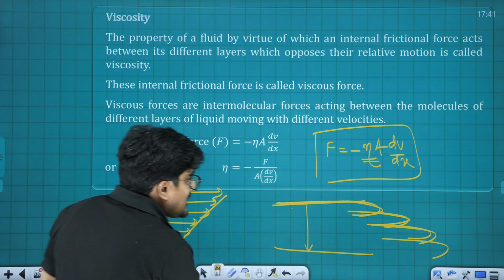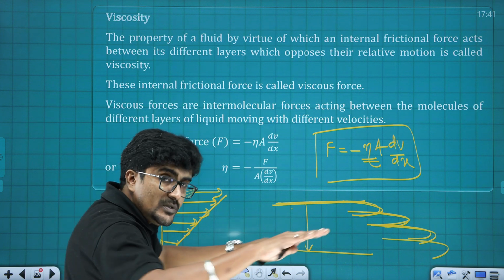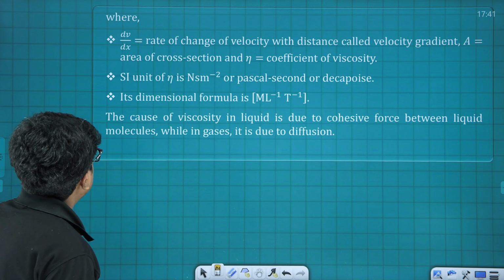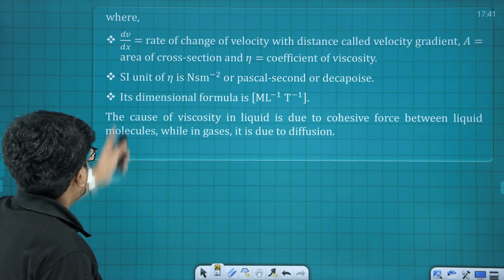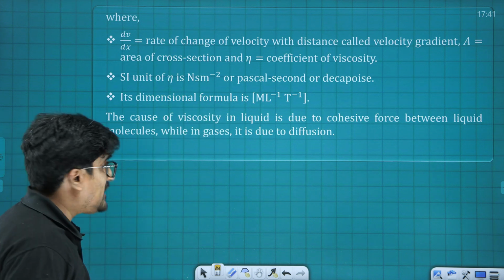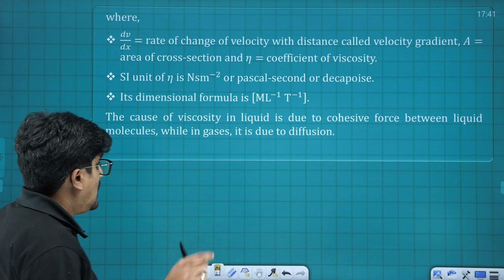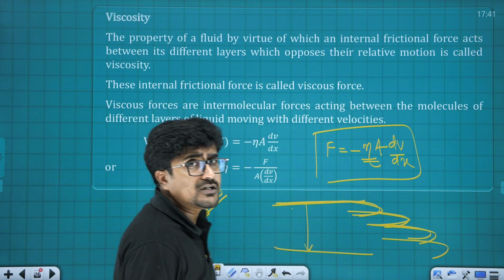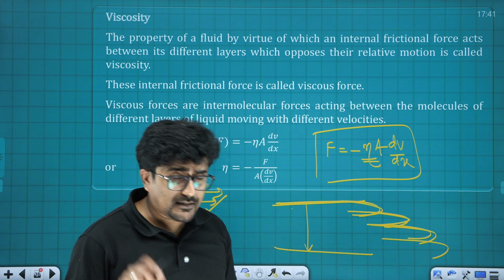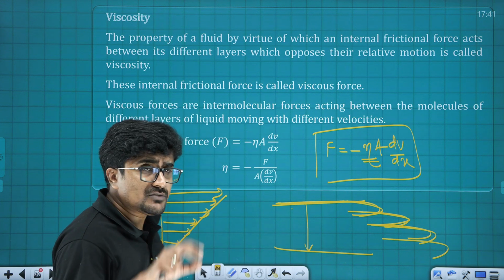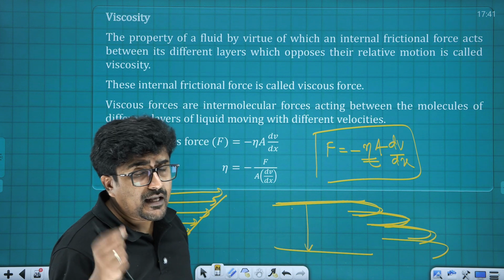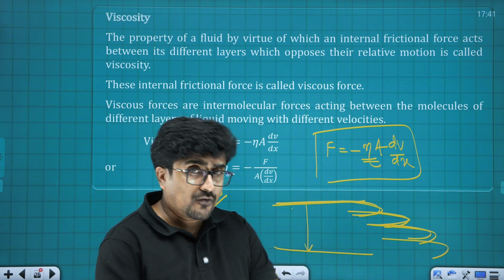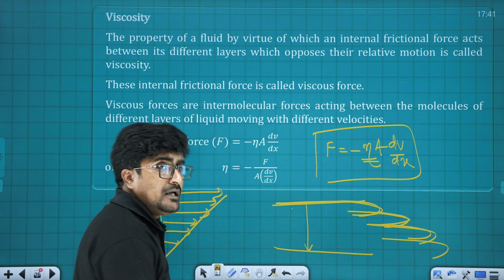And what is capital A? Capital A is the area of contact, that means the area through which this liquid is spreading. Alright. And the next one is the SI unit of the coefficient of viscosity. So basically this particular relation needs to be kept in mind, that is F is equal to minus eta into A times dV by dx, where eta is the coefficient of viscosity, A is the area of contact, and dV by dx is the velocity gradient.